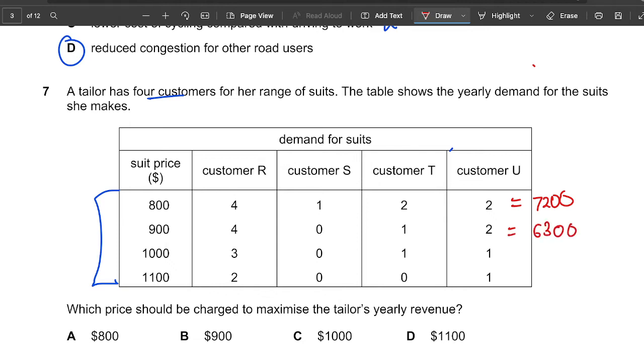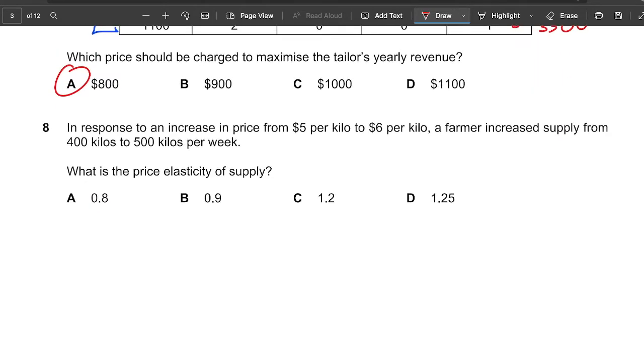Then the next one is 1,000 times 3 plus 1,000 plus 1,000, which is going to be 5,000. And then we have 1,100. So 1,100 times 2 plus 1,100, which will give me 3,300. So which one is the highest revenue? It's the first one. So the answer is the 800 one, because it gives us the most revenue throughout the year. Okay, we move on to the next question.